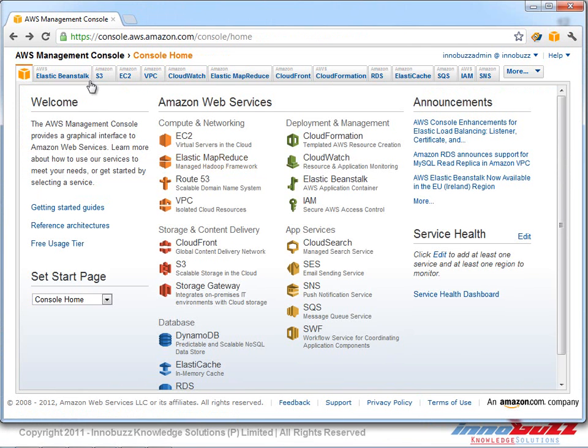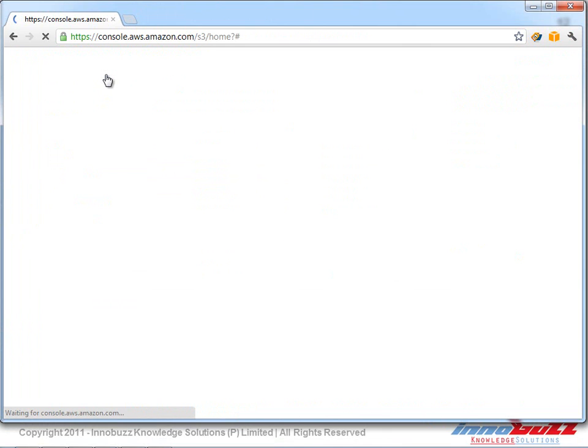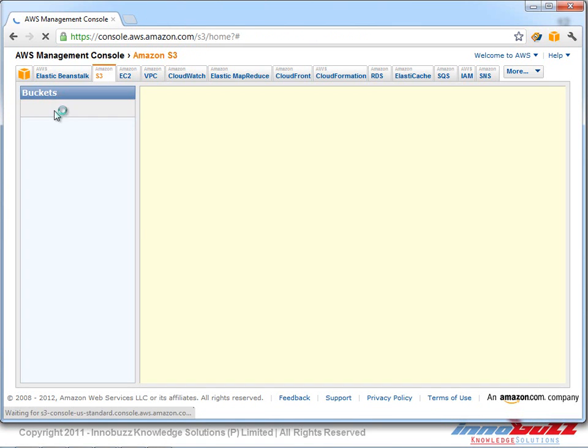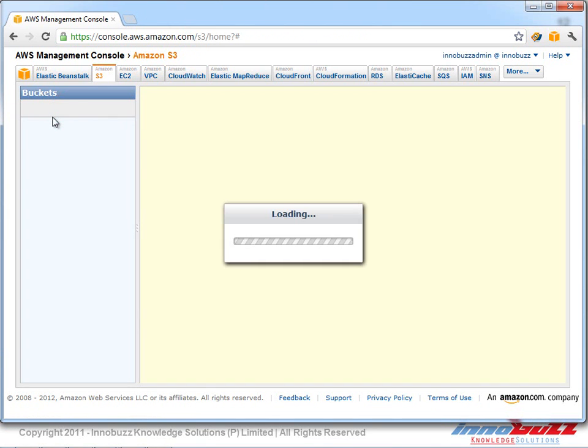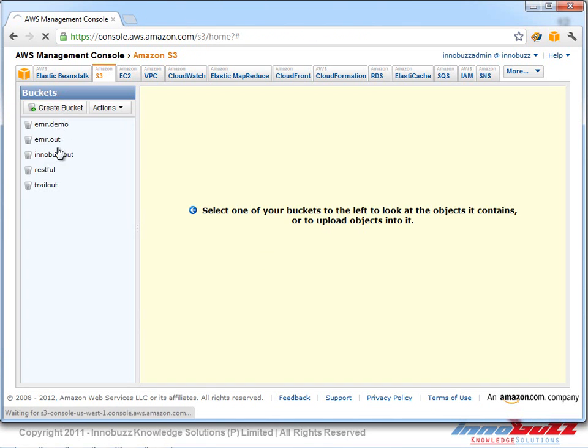To check the output, we go back to the S3 bucket where we are supposed to have the processed output file. I've clicked on S3, so let's check whether it is there in the output bucket which we have specified. We specified the output bucket as innobus out, so let's go ahead and open that.